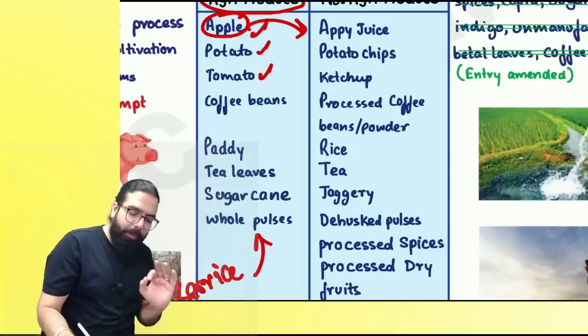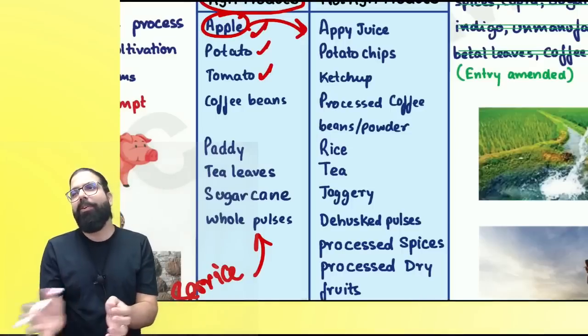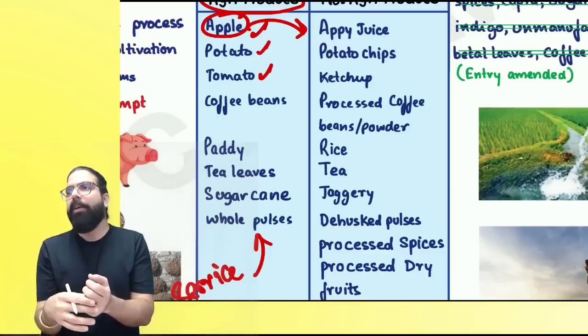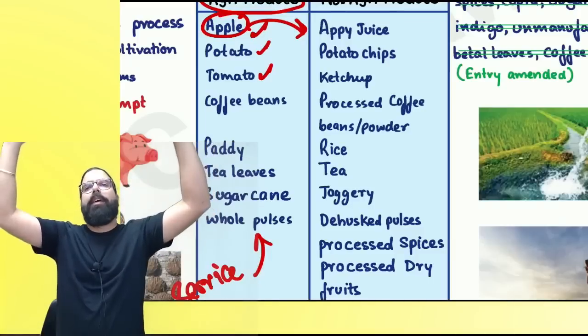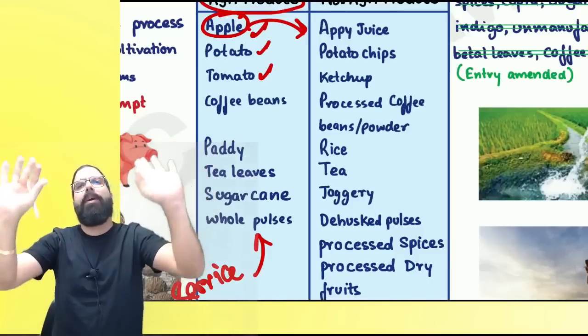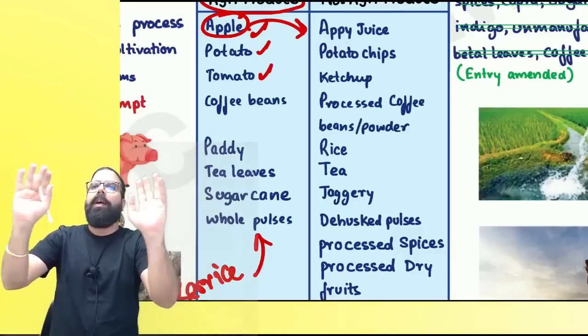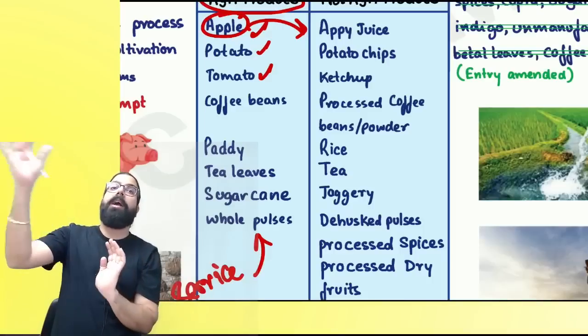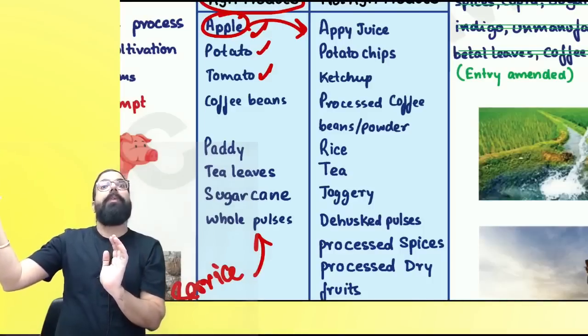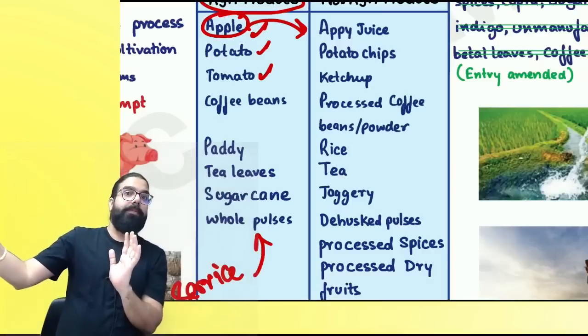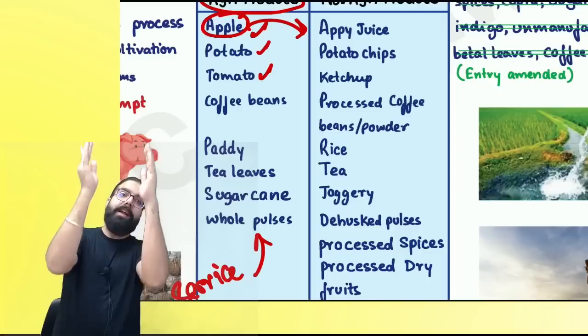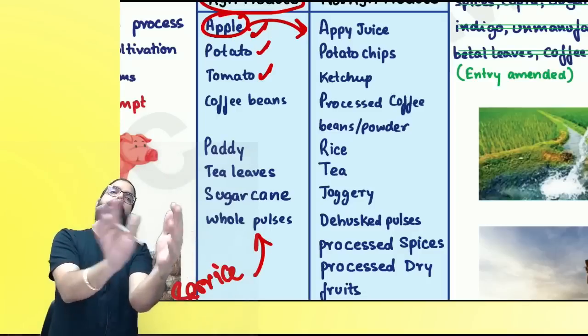Apple, potato, tomato. Tomato cleaning is done. You will not take dirty tomatoes to the market, right? So all those cleaning, drying, cutting, etc. services do not change the essential characteristic. Apple, potato, tomato remains apple, potato, tomato. It doesn't become apple juice, it doesn't become chips, or ketchup. Those services will be taxable. But if agricultural produce remains agricultural produce, then it is not taxable.